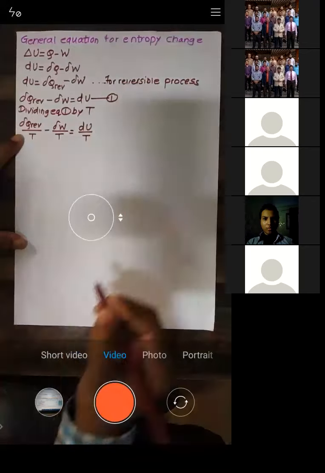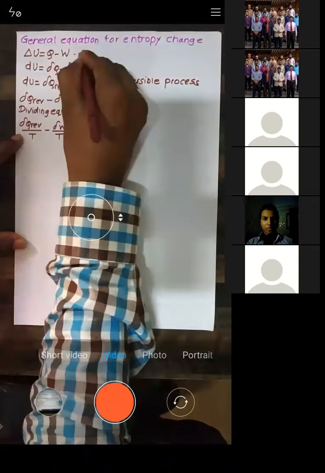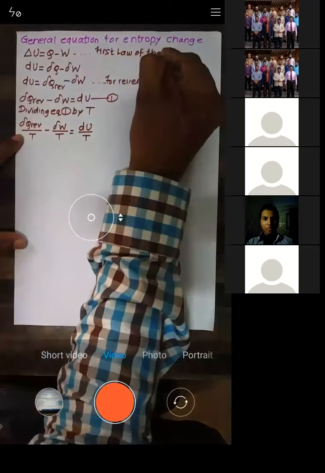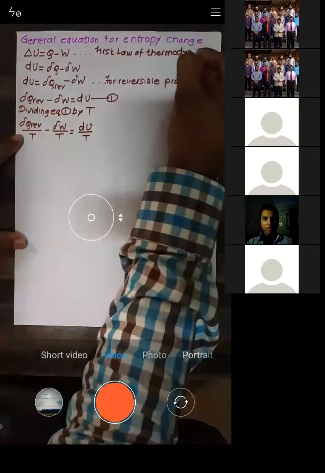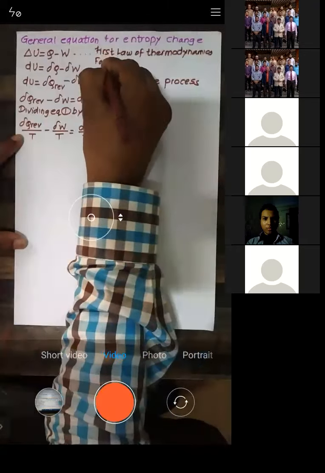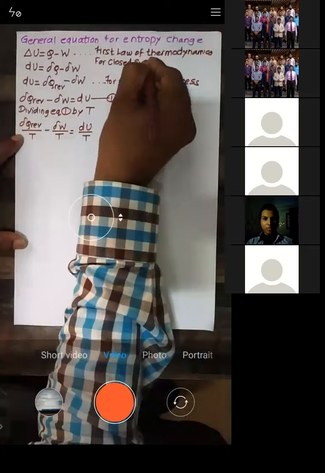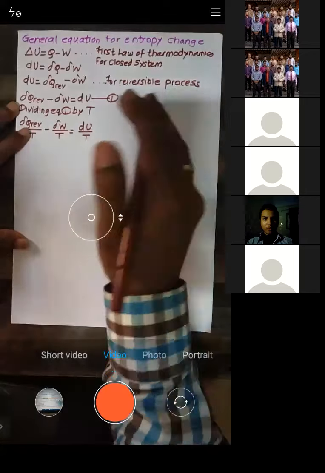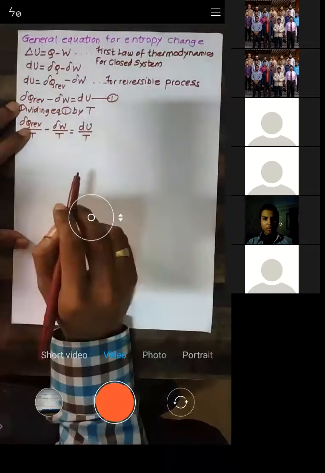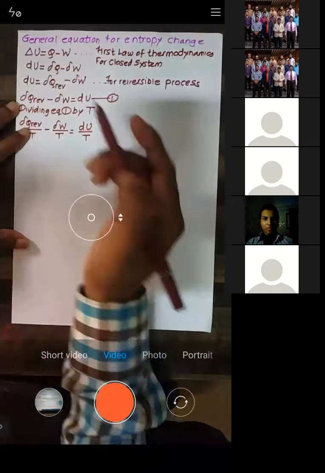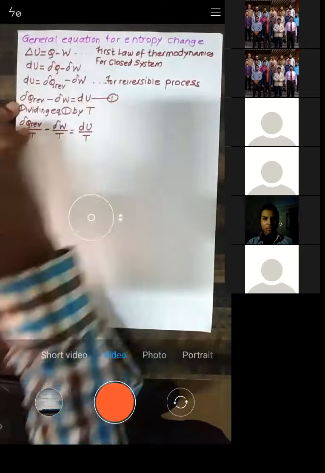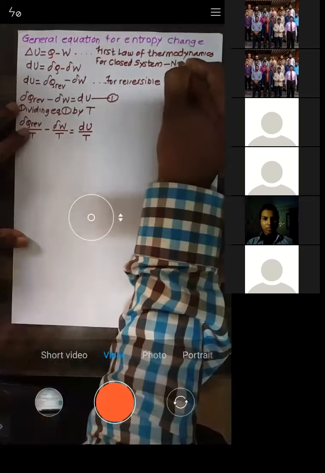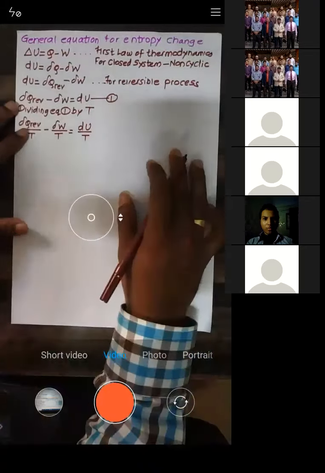Try to understand, this is the first law of thermodynamics, for a closed system. In a closed system again we have two kinds of processes: one is cyclic, the second is non-cyclic. If it is cyclic, heat transfer is equal to work transfer. But if it is non-cyclic, there is a difference between heat and work, given by the change in internal energy. So this is the first law of thermodynamics for a closed system undergoing a non-cyclic process.